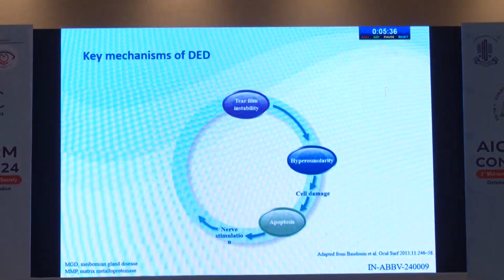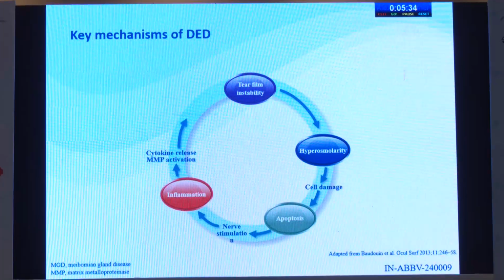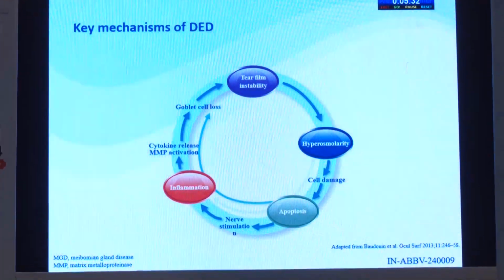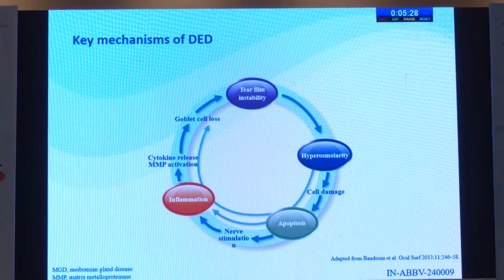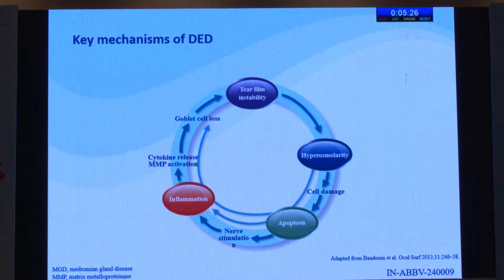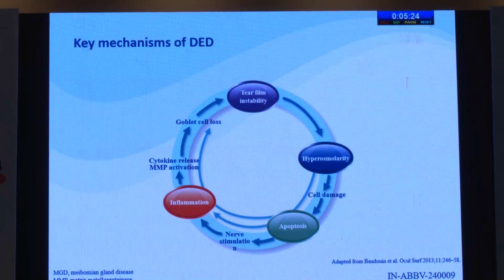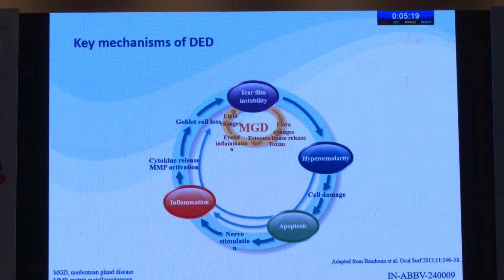I'm talking about dry eye management. So what is the role of inflammation? First, we have to understand the key mechanisms of dry eye. It's tear film instability and hyperosmolality, causing cell damage, apoptosis, and nerve stimulation, and then turning into inflammation and MMP activation that leads to goblet cell loss, and in turn tear film instability. MGD also does the same job in this kind of patient.